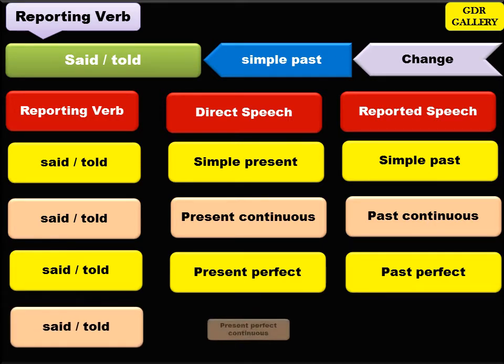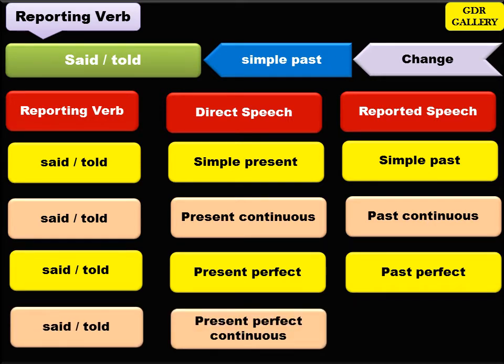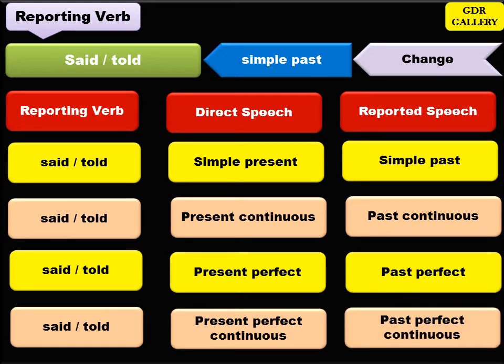Similarly, if the quoted speech is in present perfect continuous tense and the reporting verb is in simple past, then the present perfect continuous tense has to be changed to past perfect continuous tense.